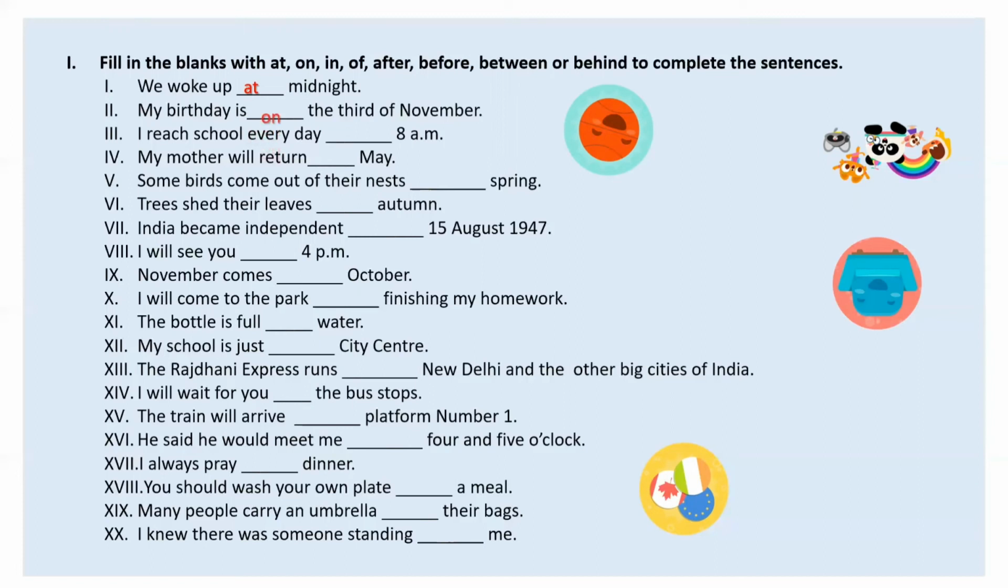Yes, on. I reach school dash 8 every day. Specific time. At. My mother will return dash March. So here we are talking about the month. So for months we use in, correct. Some birds come out of their nests dash spring. So months and seasons, which preposition will come? In again. Trees shed their leaves dash autumn. Again, we are talking about season. So in.